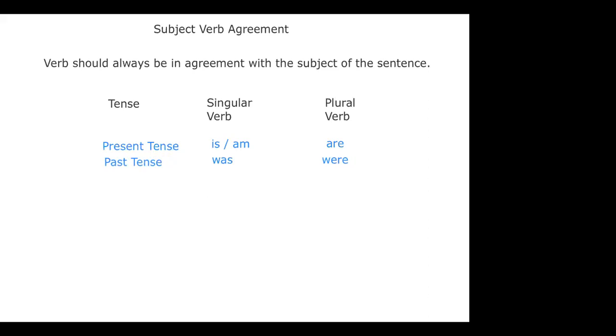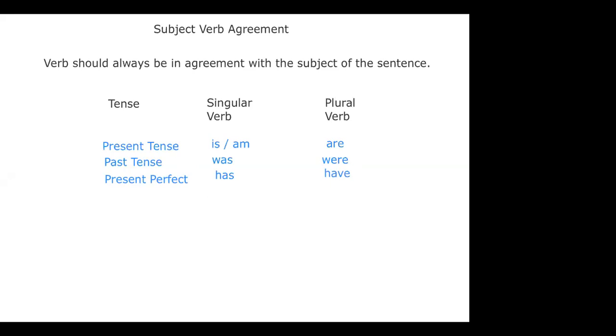Next, if I have present perfect tense. Present perfect. Very good. Here, has and have. Yes, has. And here I would use have. So these are the basic rules.